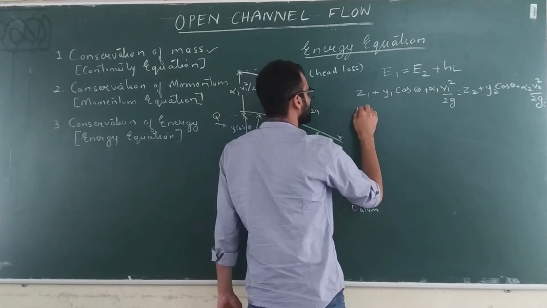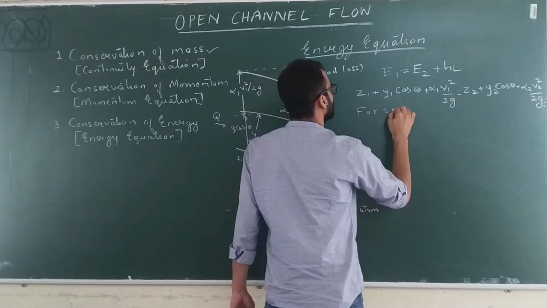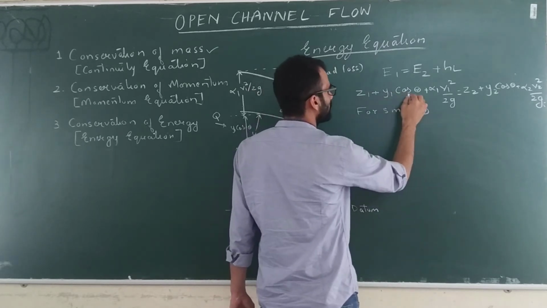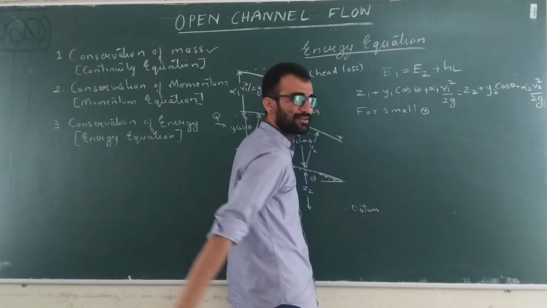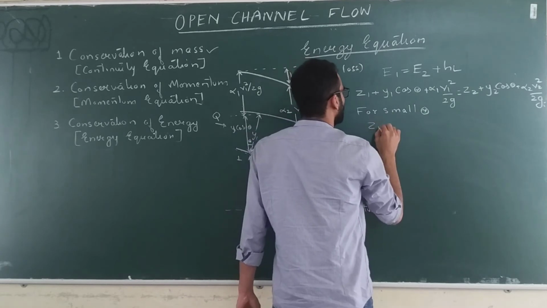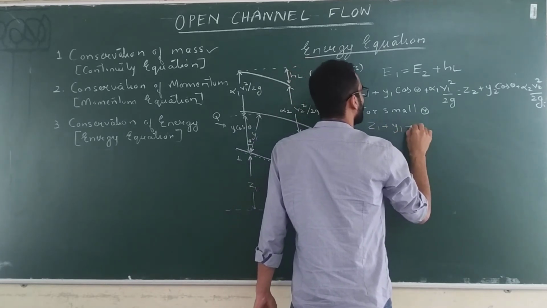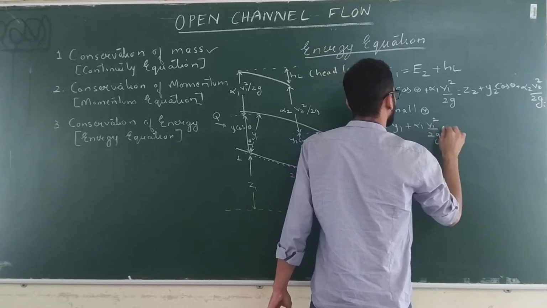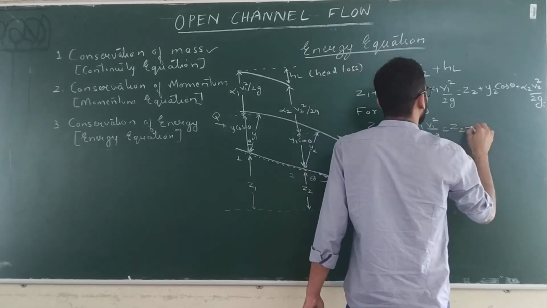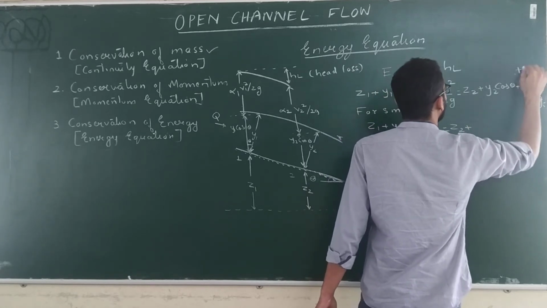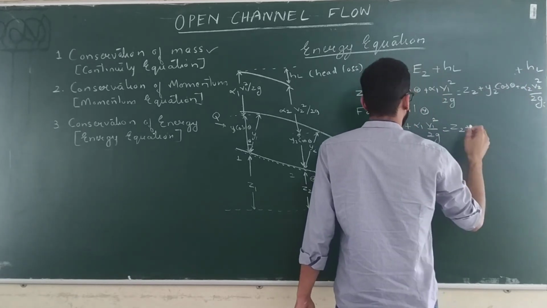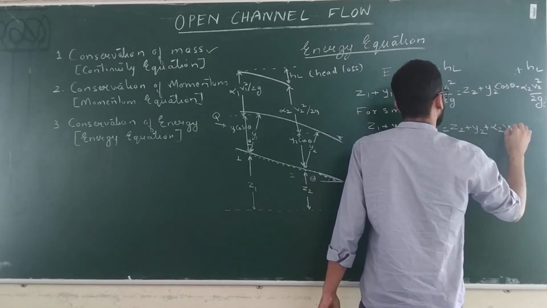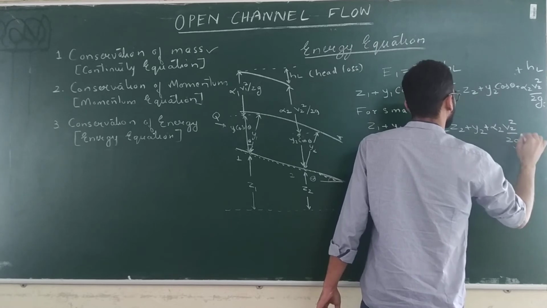So for small theta, y1 cos theta is nearly equal to y1 itself. So you can just write z1 plus y1 plus alpha 1 v1 square by 2g equal to z2 plus, oh I missed head loss here, head loss should be incorporated, y2 plus alpha 2 v2 square by 2g plus hl.